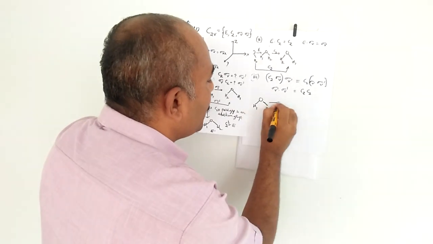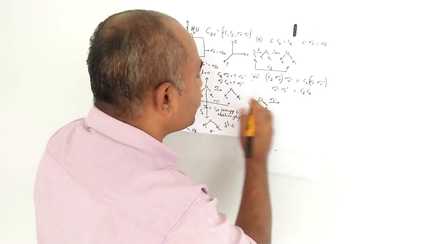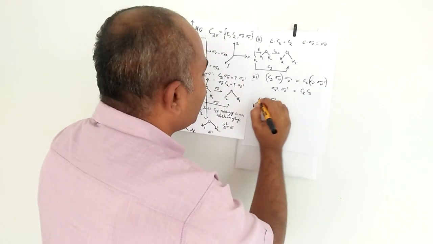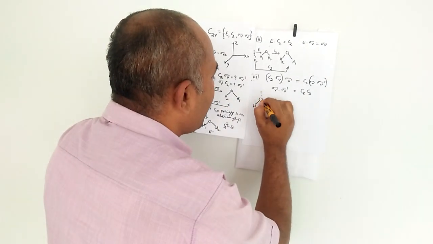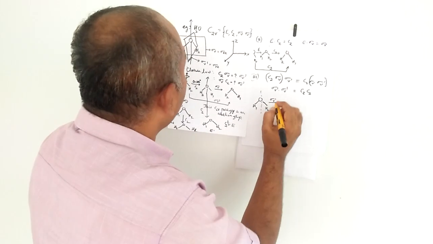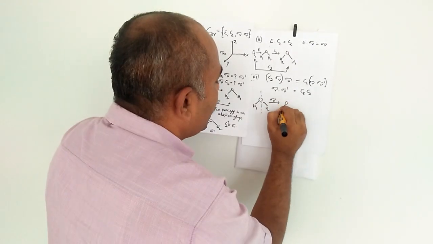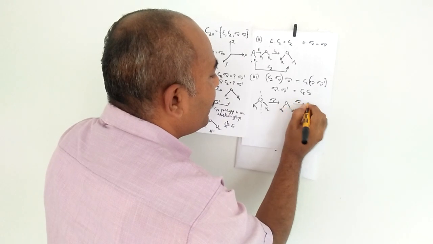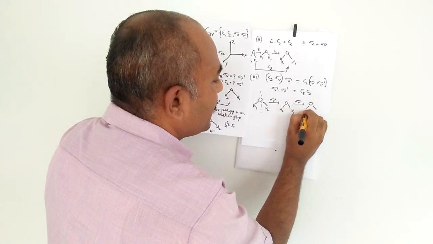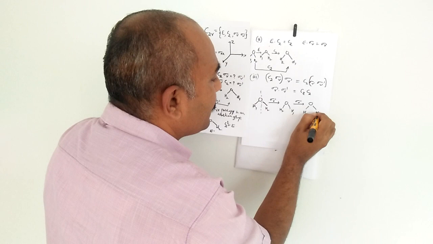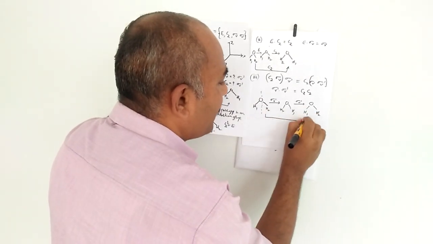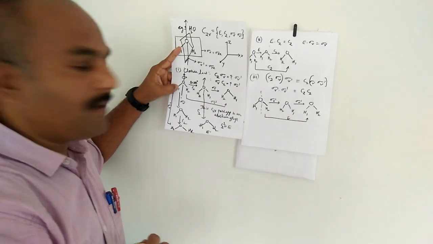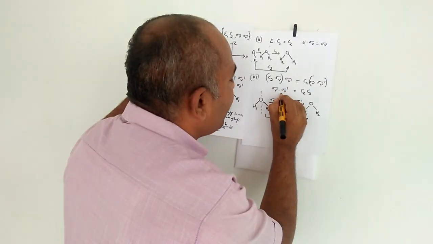Now sigma V dash into sigma V dash, two times. For example, I am checking this multiplication with H1 and H2. First you do the sigma V dash. Sigma V dash means taking the plane of reflection along the YZ plane, so we get H2 and H1 exchanged with each other. Again you do the sigma V dash, and again H1 and H2 are exchanged with each other and it gives the original configuration. That is, the answer is E.